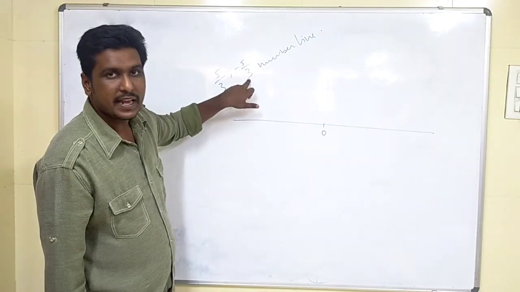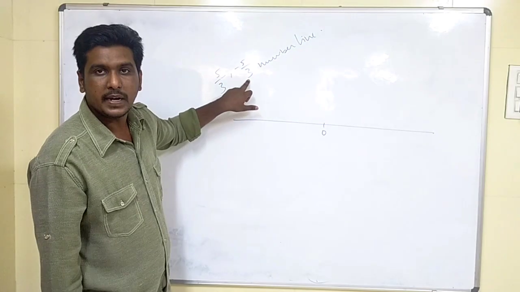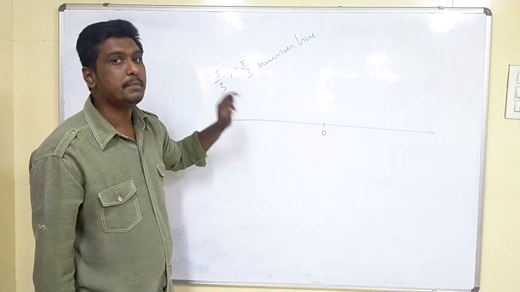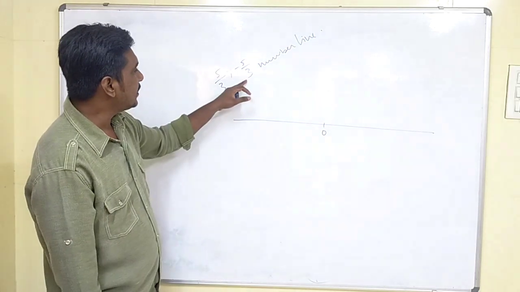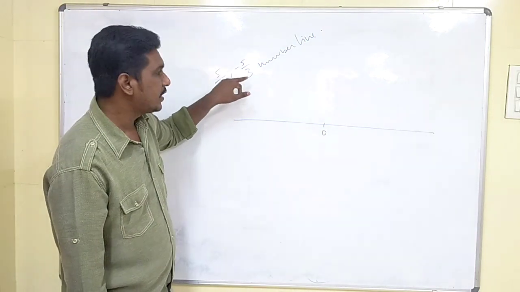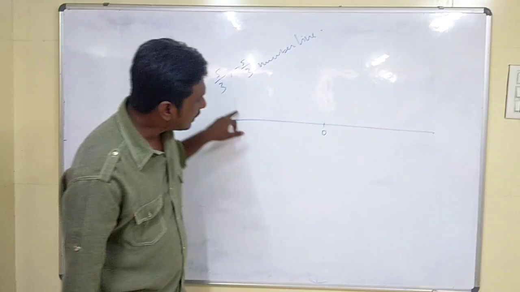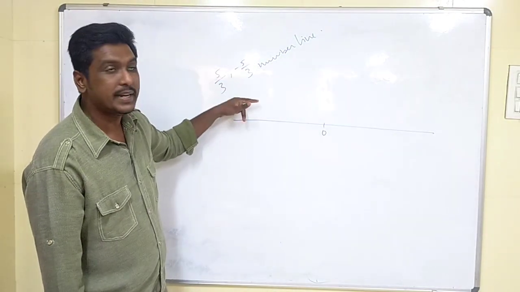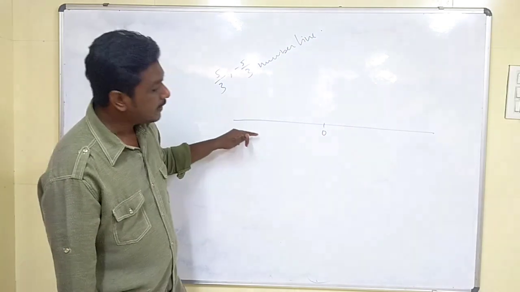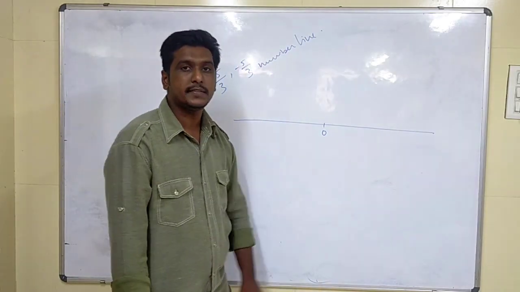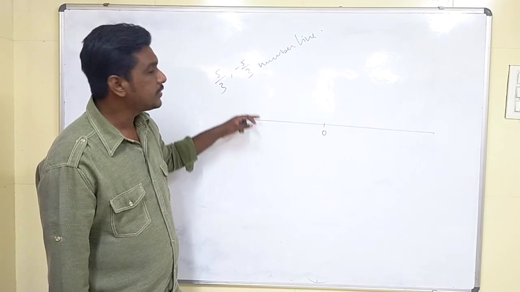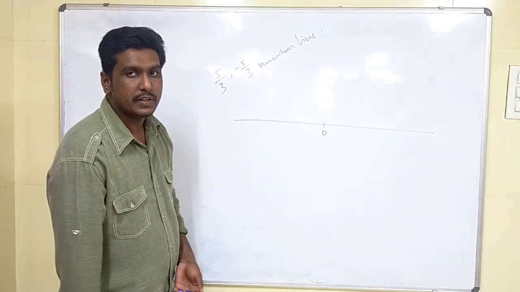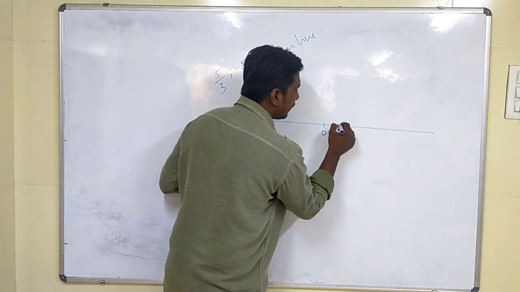And the next thing, what did I tell, children? Whatever denominator we have, we will try and write all the numbers in that same denominator itself. Imagine here he has given by 3, the denominator is 3, so we will write all the numbers by 3. If he has given denominator 6, we will again write all the denominators with digit 6. Since he has given 3 here, we will write it in denominators of 3.